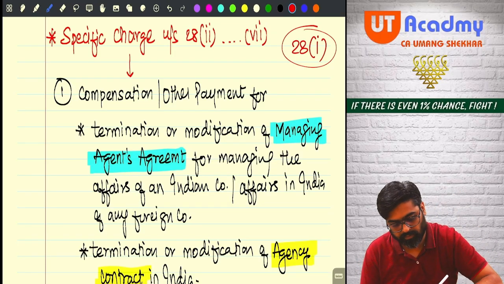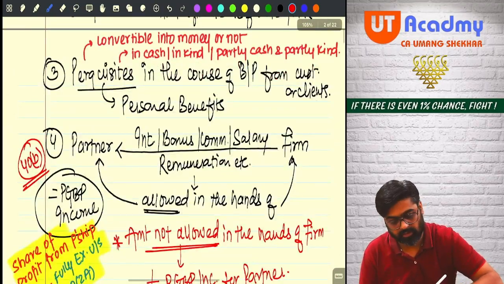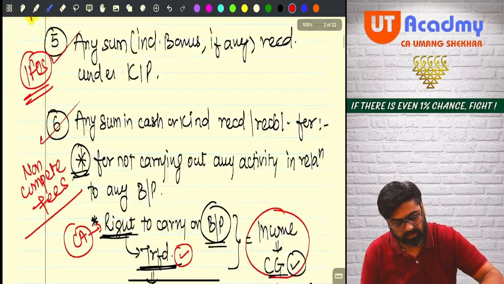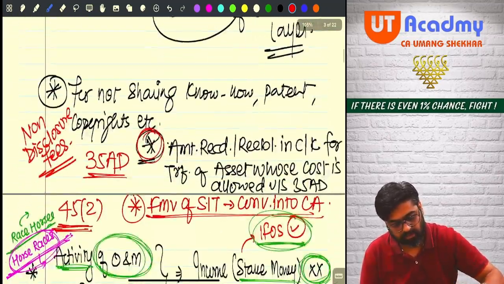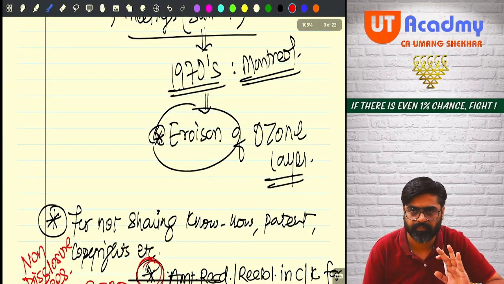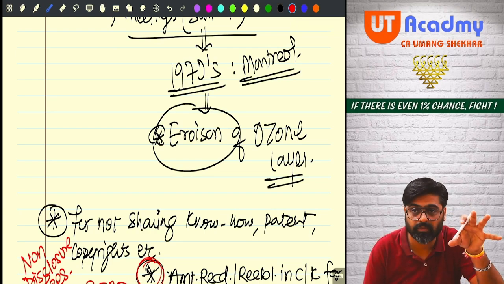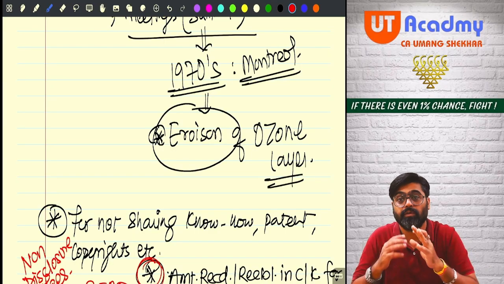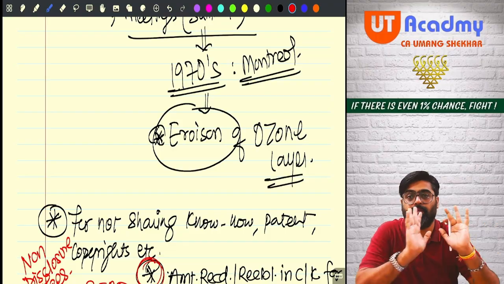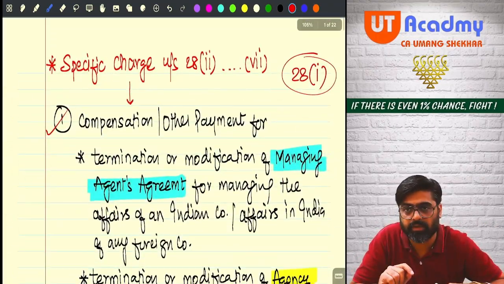So first income is there, then this is the second income, then the third income, fourth income, then fifth, sixth. After sixth, the seventh income will be there, and there are other incomes also. Now these incomes are those specific types of incomes which you have to bring under the head PGBP only. In that, the first income is, please check,